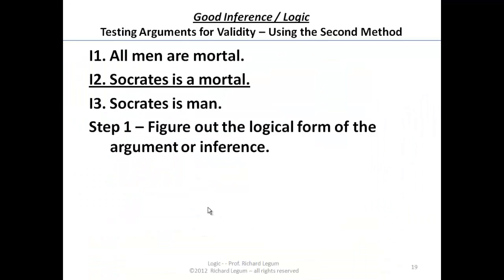Let's try this same method with our invalid argument. I1, all men are mortal. I2, Socrates is mortal. Therefore, I3, Socrates is a man. And the first task at hand is to figure out the logical form or the logical pattern of the argument or inference.